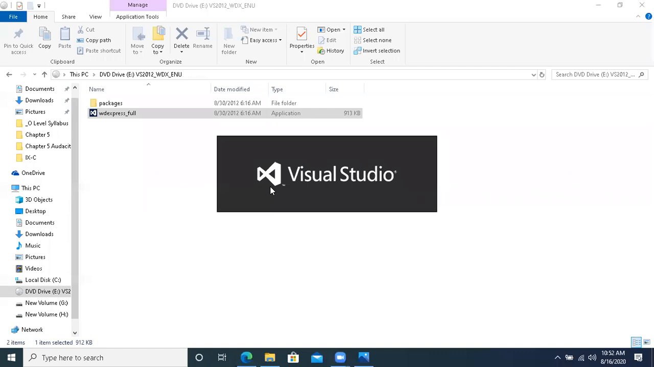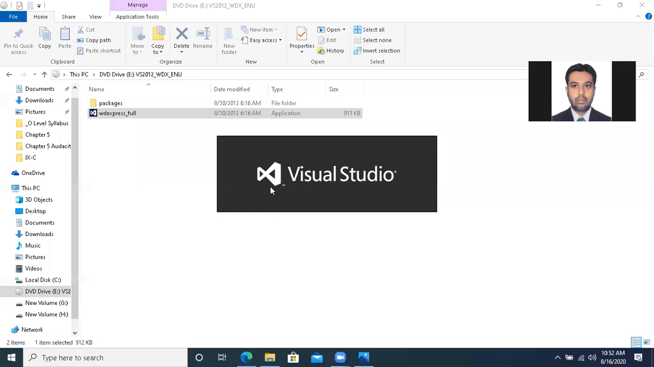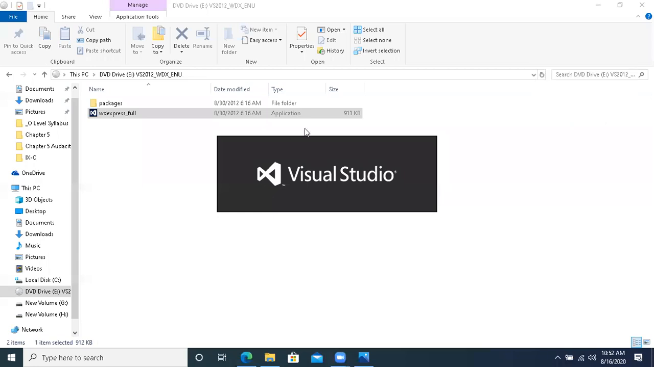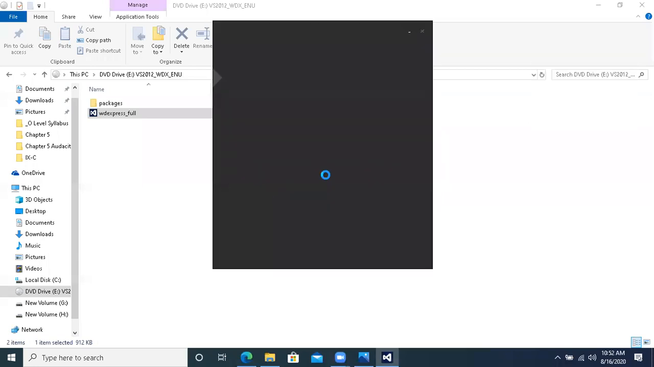It is comparatively heavy, and you will keep all other applications closed. No audio player should be on. No word processor should be on. No other thing should be going on. Keep it closed so that this software runs effectively.